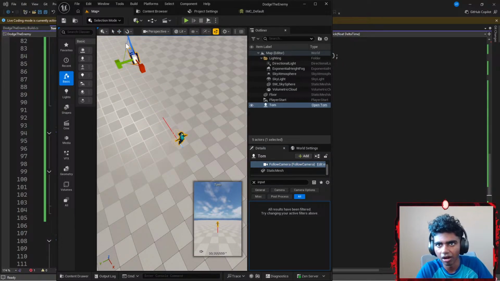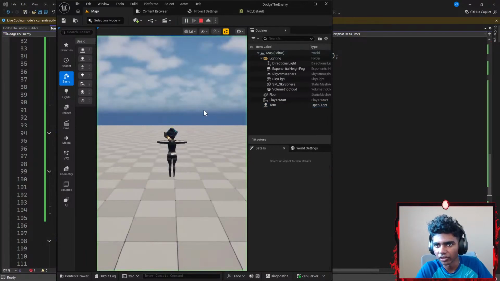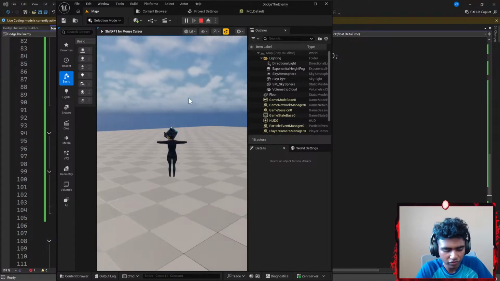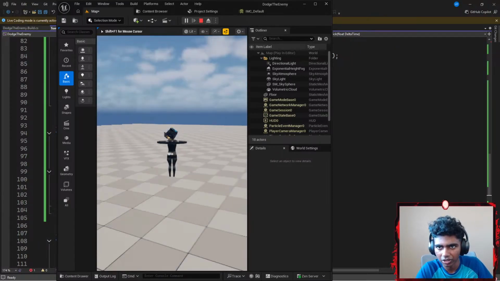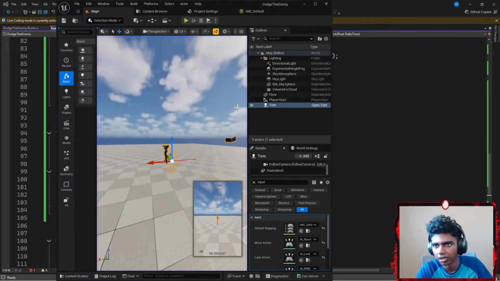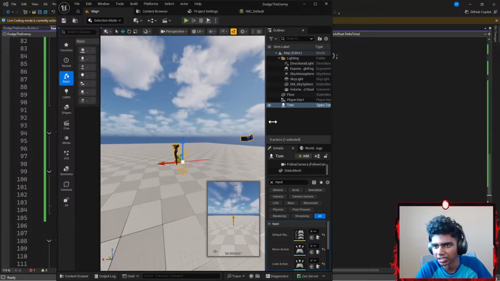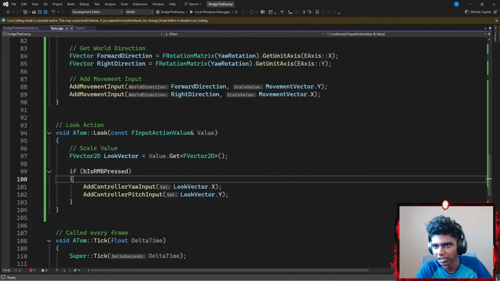Gonna hit something like R. Actually E, get myself a bit lower. Now let's run the code. Why did I move so quick? I can't even move forward and backwards. I go very, very fast. Okay, why could it be that I go really fast? Did I mess something up to go fast?